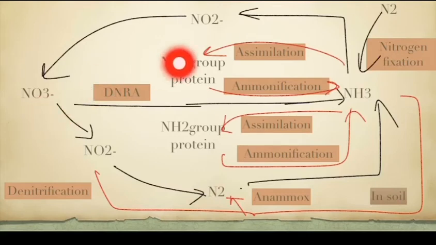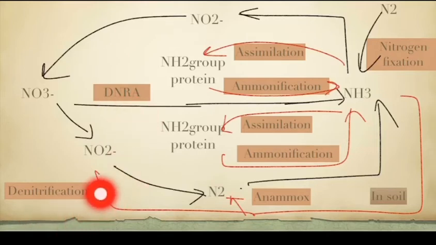Next is the assimilation. Ammonia is also assimilated by plants and microorganisms under the soil. So it is aerobically assimilated and anaerobically assimilated. So the next is DNRA. In this case, the nitrate is directly converted into ammonia. So this is our aerobic process, and after this, denitrification.